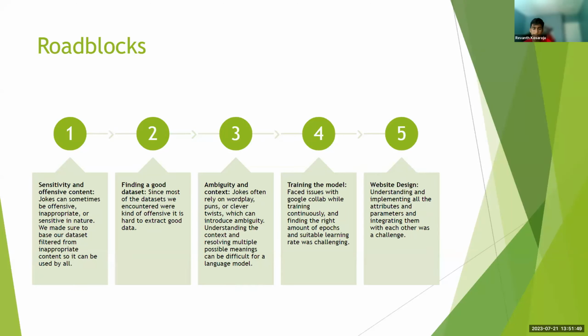So as I said, AI often doesn't understand wordplay, puns, or plot twists, which is why it's really hard to train a large language model on a certain set of data and have it actually be funny. And then during our website design, we did face a few problems with moving everything and making sure it looked really good.